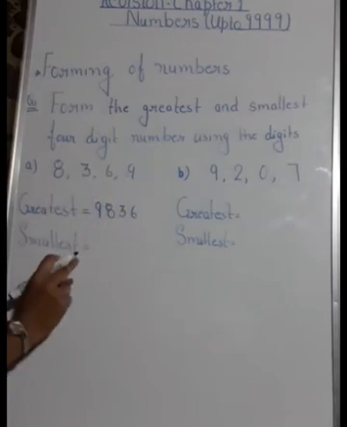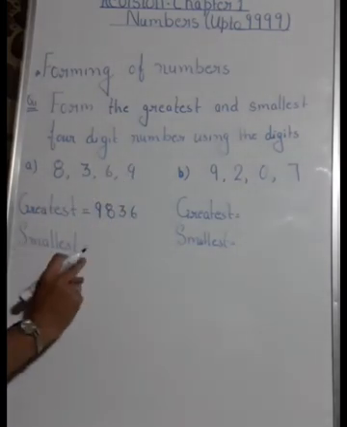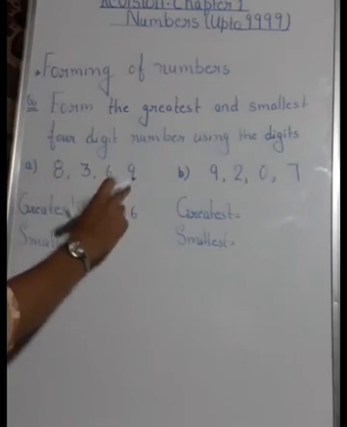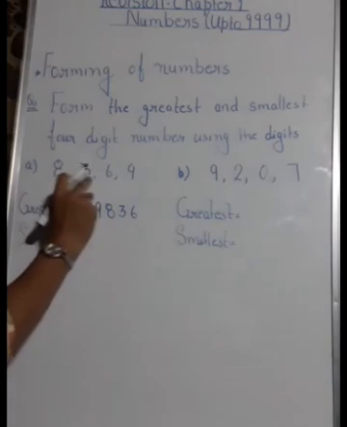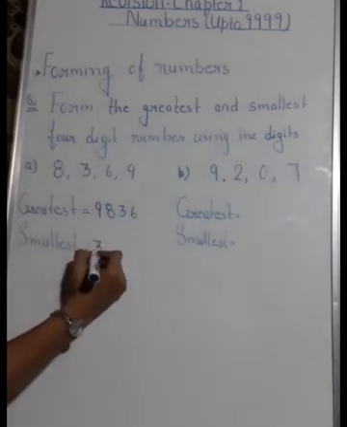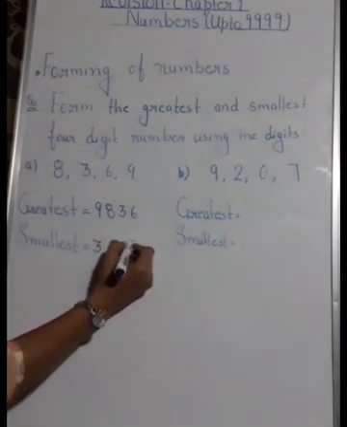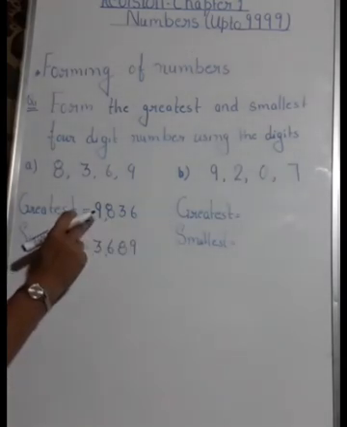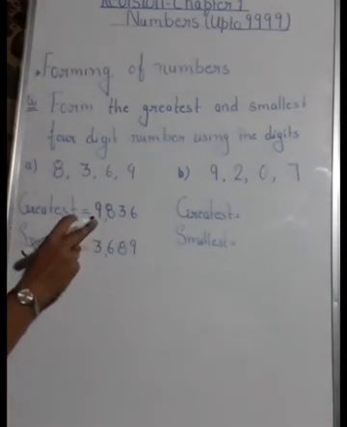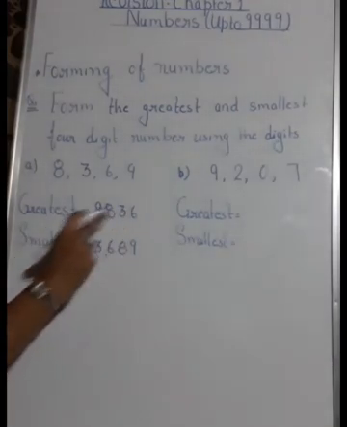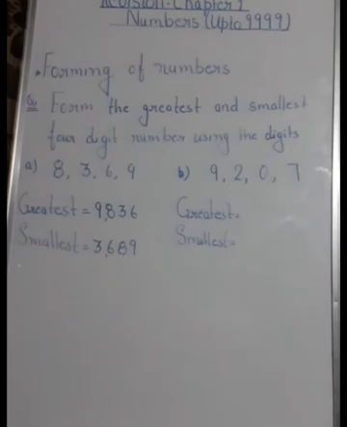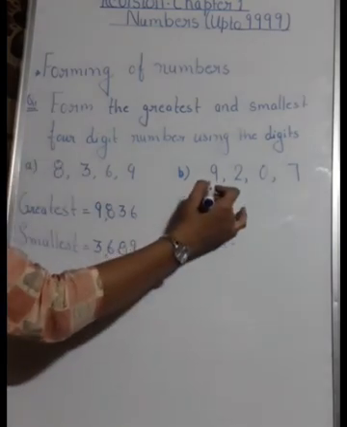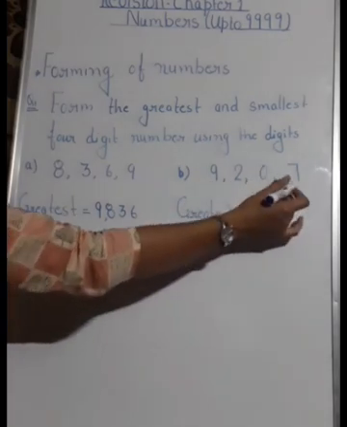And when you have to write the smallest one, then you have to arrange them in ascending order. So ascending means smaller to bigger. So which is the smallest among them? 3. So 3, then it is 6, then 8 and then 9. Okay. So the greatest number that can be formed by using these digits is 9836 and the smallest number is 3689. Okay.